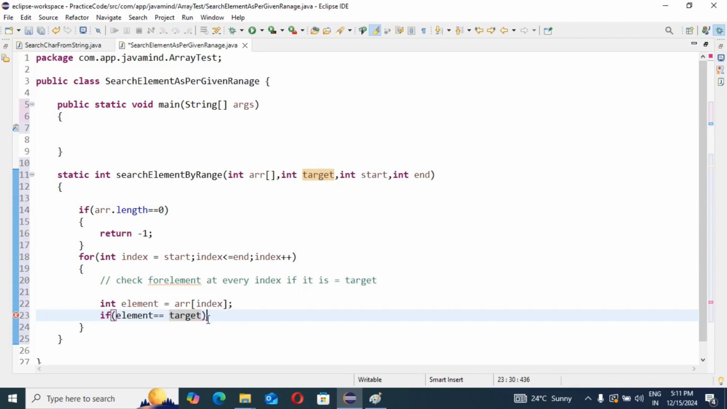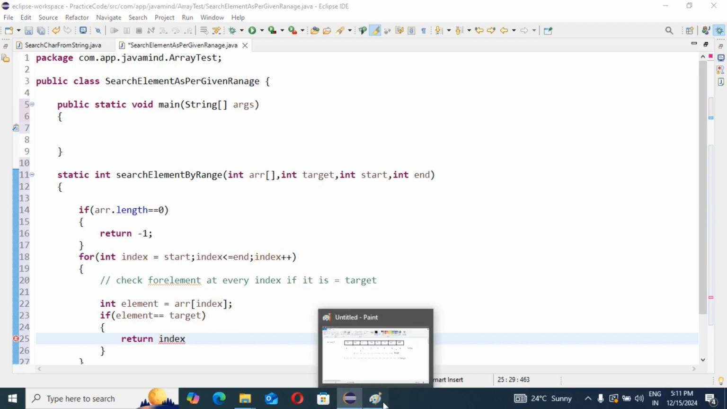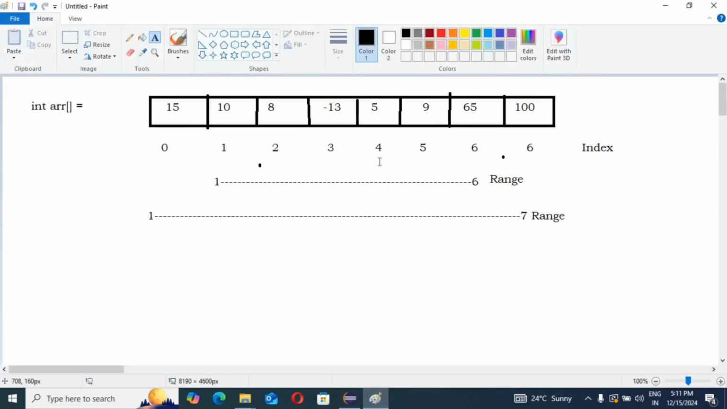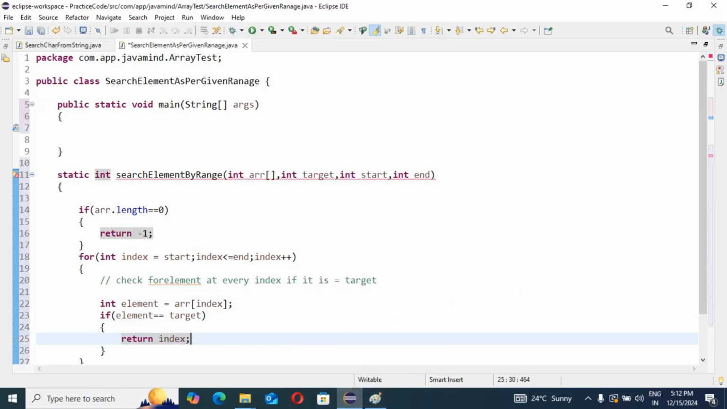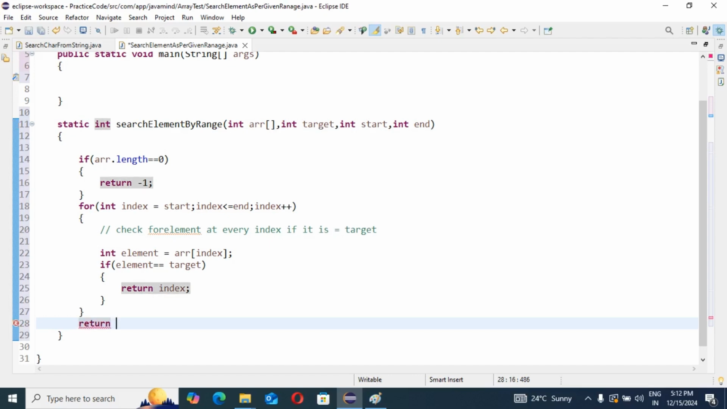Don't worry here. If the element equals the target, then we return the index as our response. Return the index where this value is. Suppose 5 is found at index 4, so the response will be 4 when we call this method. If the element is not equal to our target value, then we can directly return -1. I hope you understood it.